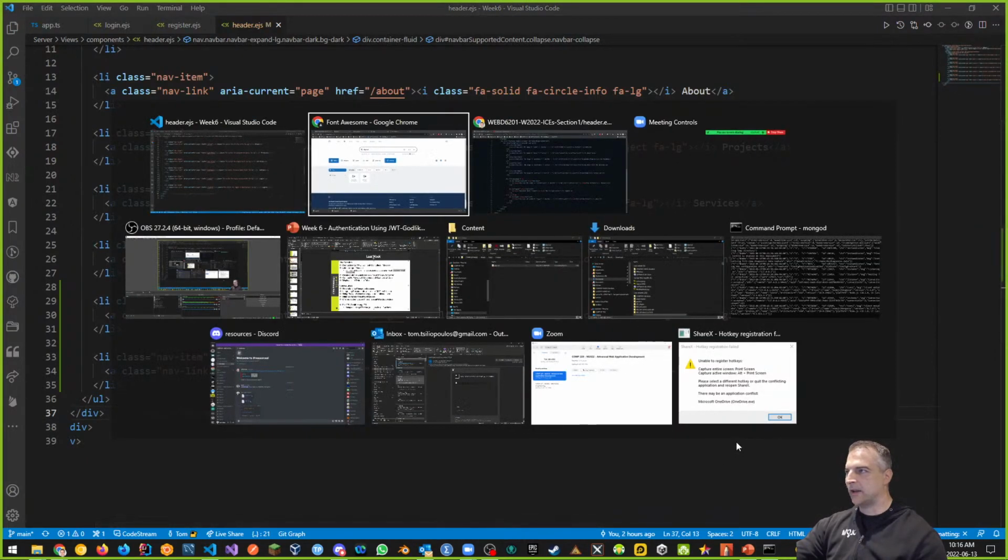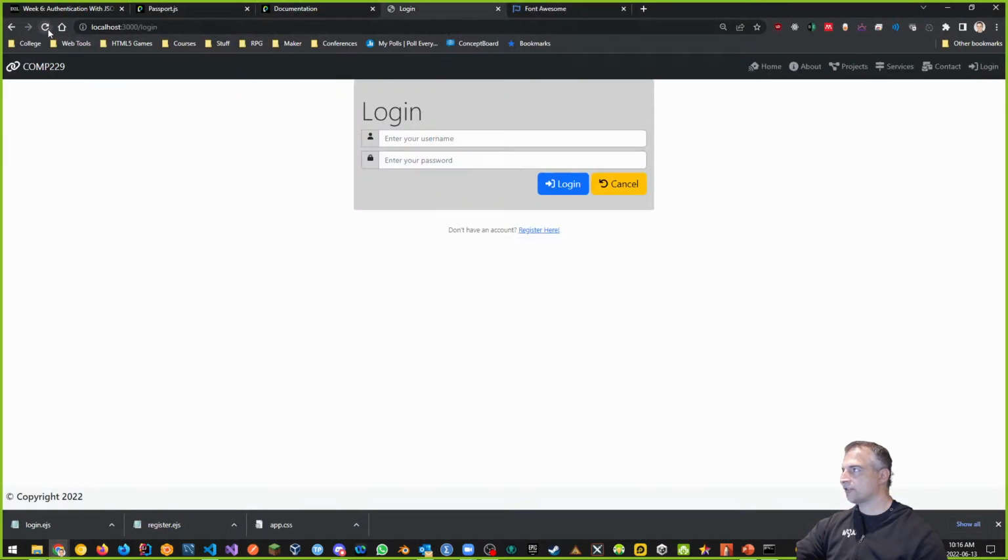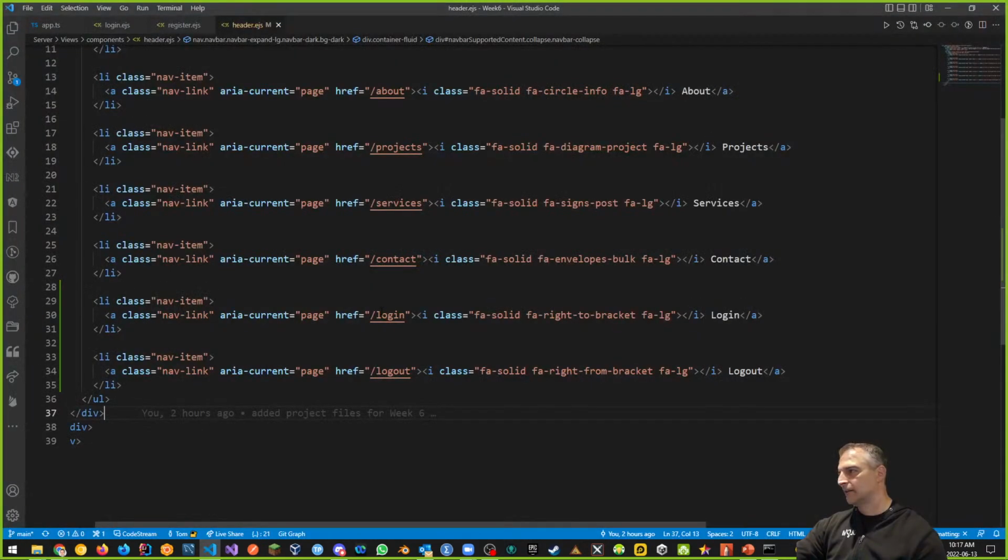So if I go back to my navigation and refresh, now we'll see both. We'll see a login and log out. We don't want to see both. We only want to see one or the other. And we can detect this, right, if there is a display name. If the display name exists, that means that we're logged in. If the display name doesn't exist, that means we're logged out, right? So let's do that. We can say that,